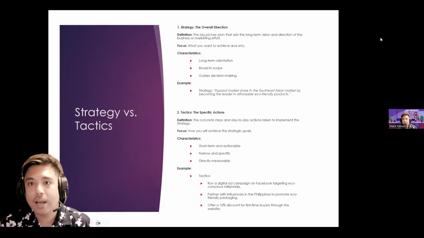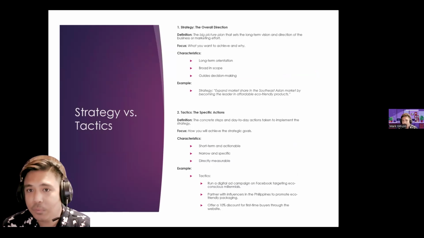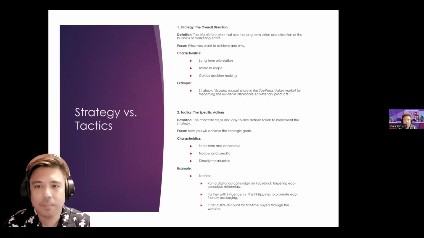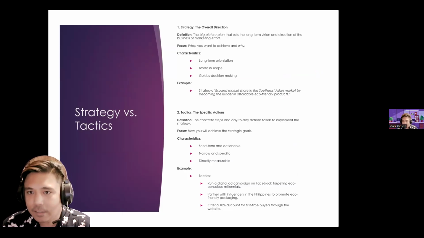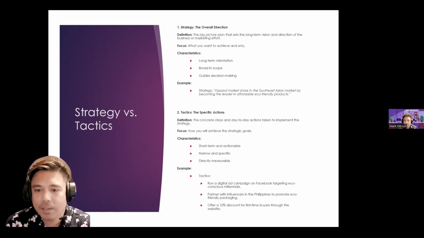So strategy versus tactics. Strategy, basically, is the overall direction. This is the big picture plan that sets the long-term vision and direction of the business or marketing effort. This is what you want to achieve and why. So the characteristics are it's long-term oriented, broad in scope, and guides decision making. So basically, class, strategy sets the corporate direction. This is long term in nature, while tactics are your short term and short term goals.